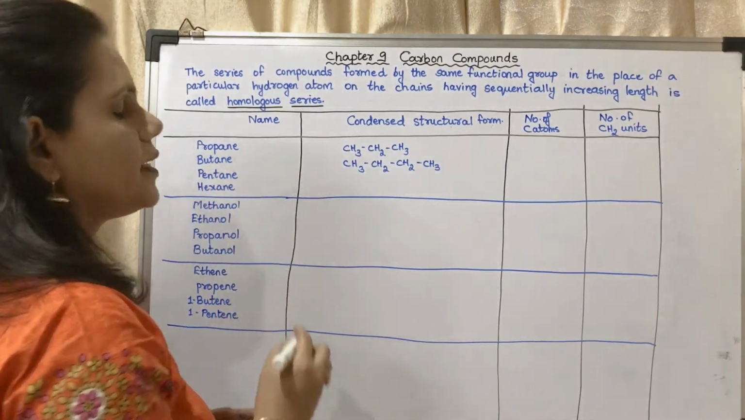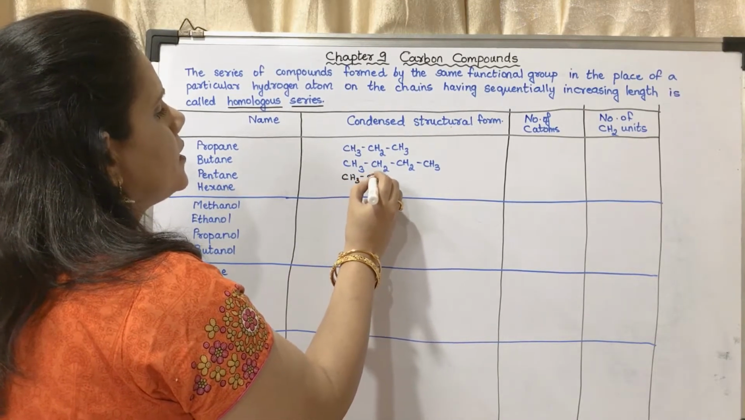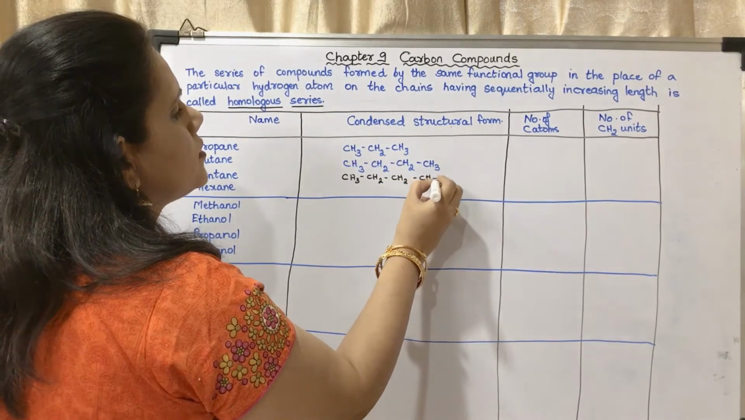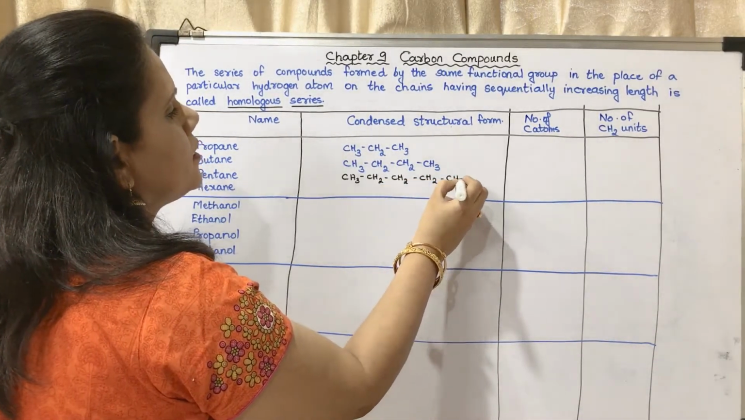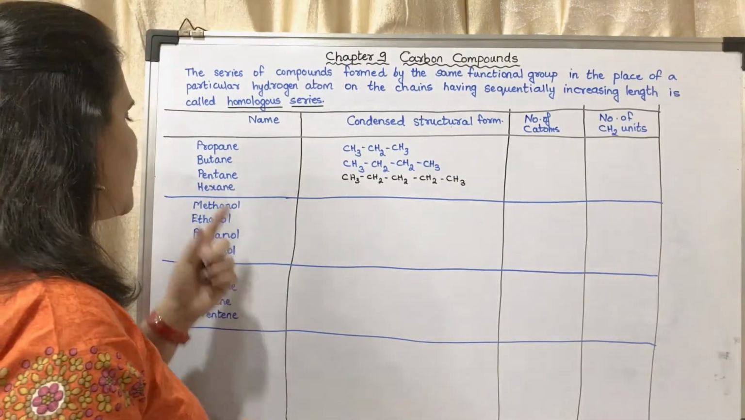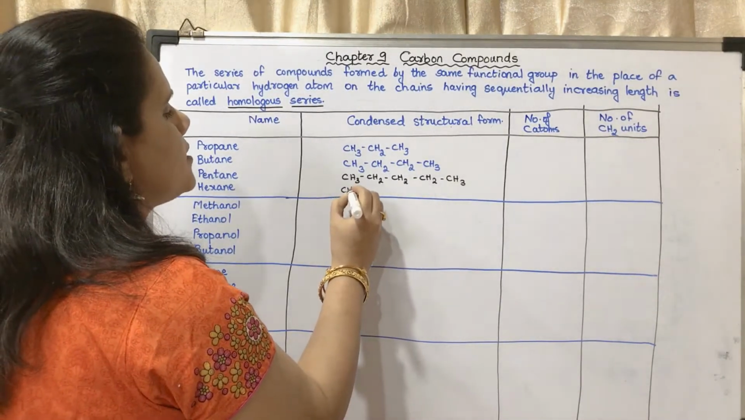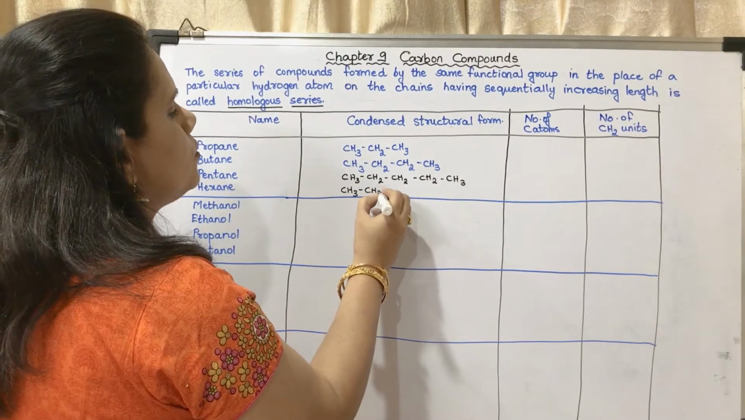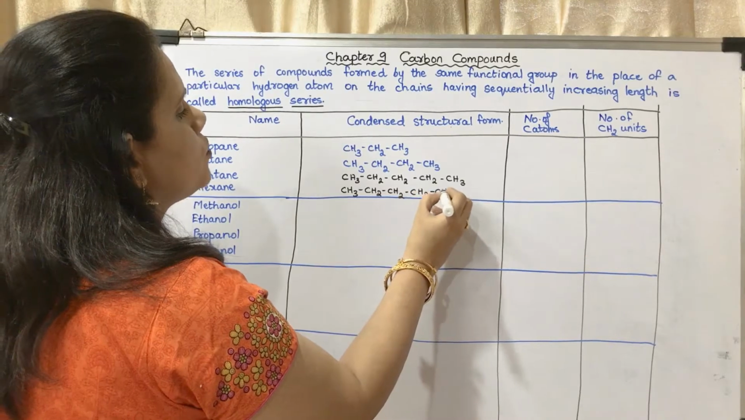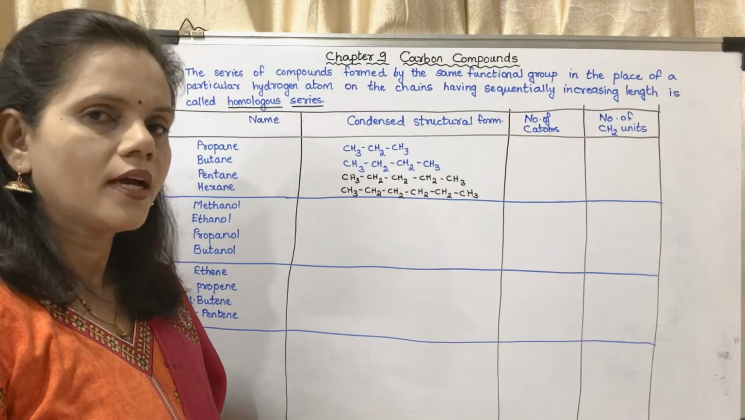So the condensed structural formula of pentane will be CH3CH2CH2CH2CH3. This will be the condensed structural formula of pentane. Now the condensed structural formula of hexane, we will see, it will be CH3CH2CH2CH2CH2CH3. This will be the condensed structural formula of hexane.